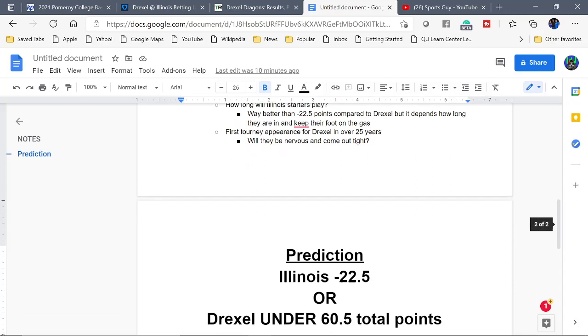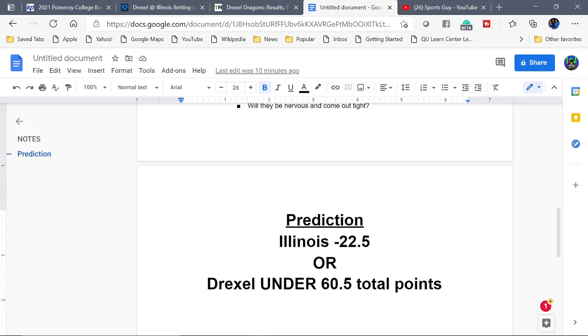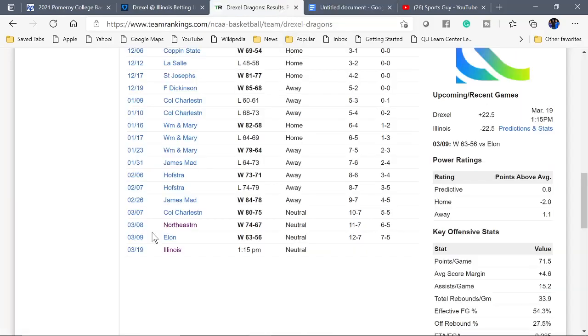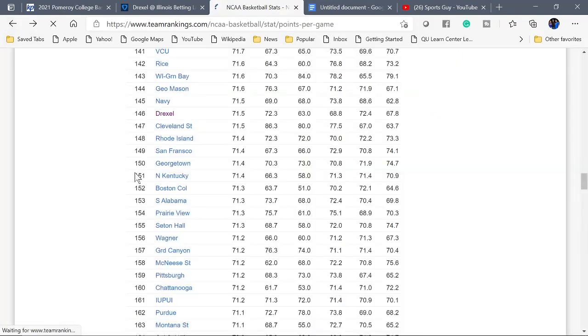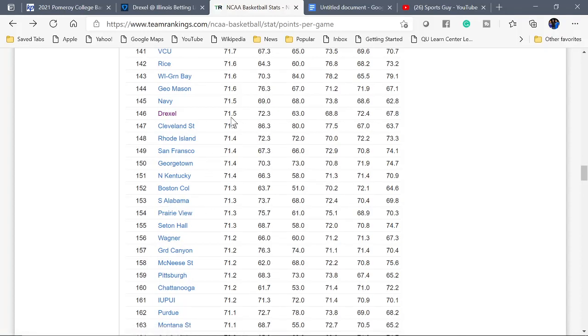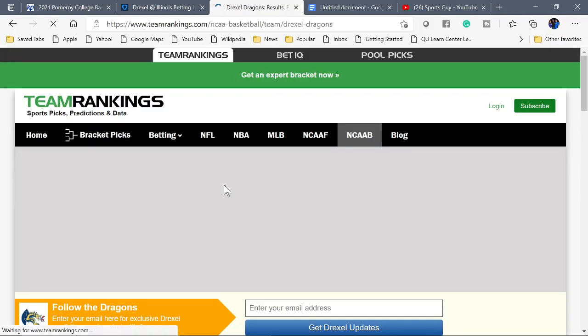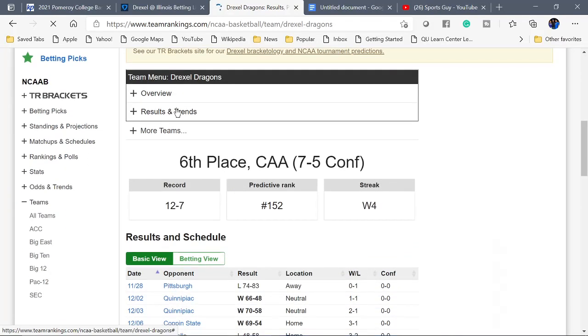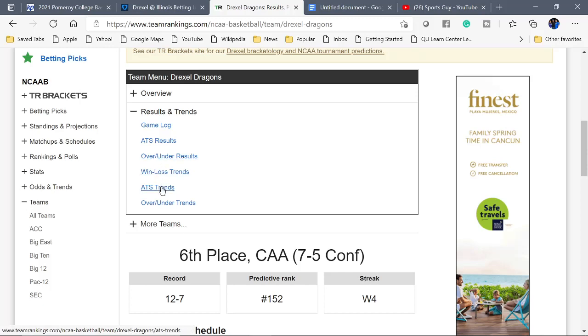And secondly, right here, Drexel under 60.5 total points. This is honestly probably where I'm going to lean. So they have to score less than 61 points. Drexel averages, I believe, let me go up here real quick. I can show you guys what they average. Drexel averages about 71.5 points per game, okay? Which, like I said, is not bad. And when you guys look at that, you're like, oh, that's pretty good. That's not that bad at all.